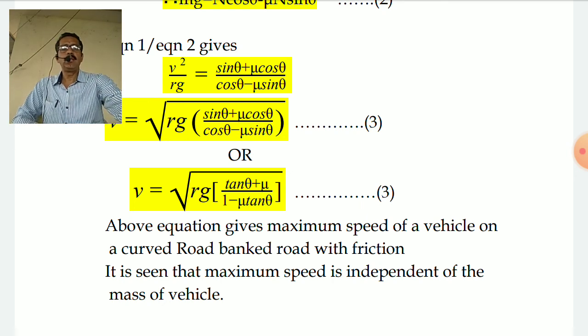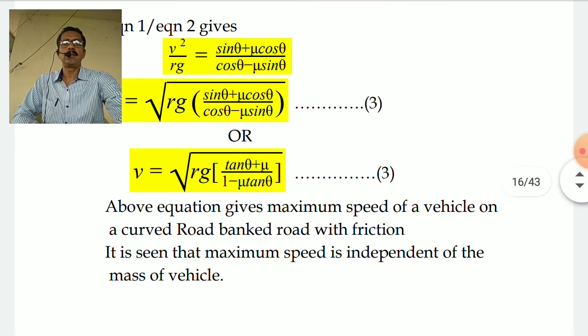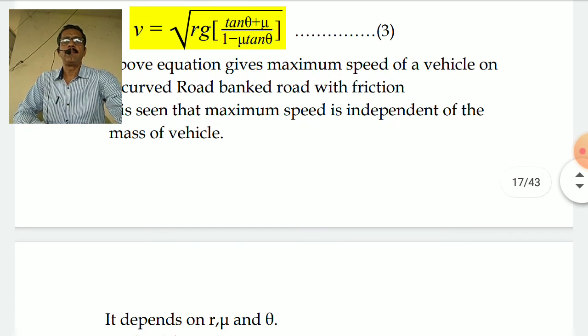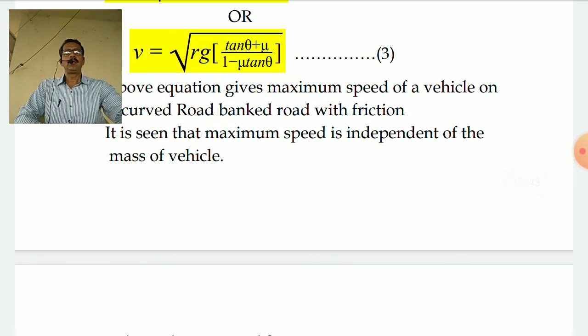Now, if equation number 3 is the correct equation, I must try to have its special cases seen. In equation number 3, if you consider that there is no banking, case number 1, only friction, so theta is equal to 0, tan 0 is 0, and you will get equation number 3 as v is equal to root of mu r g. That's all.